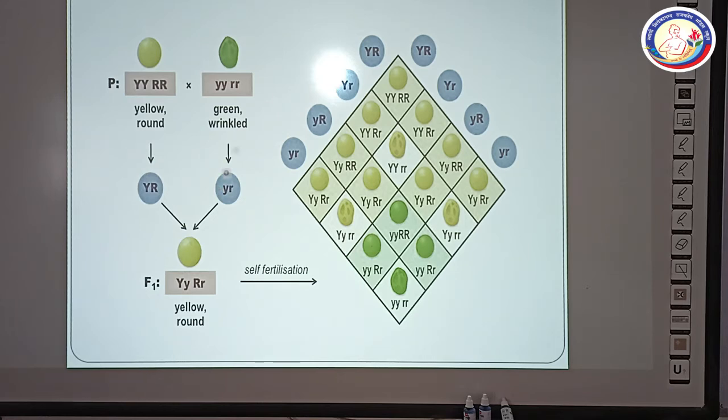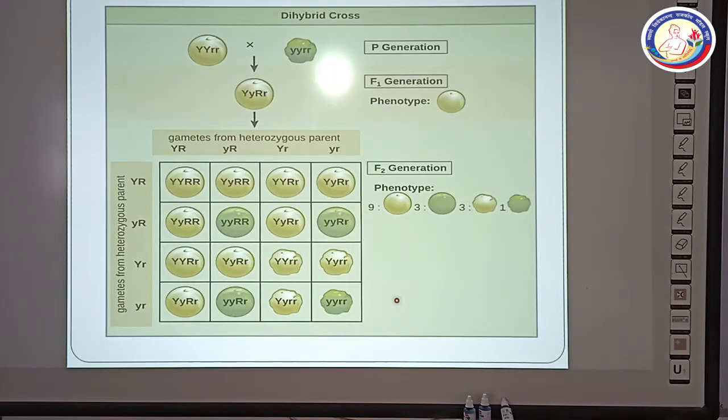This is the checkerboard where you can see this yellow colored triangle is showing the phenotype, that is the 9, round and yellow. You can see the wrinkled seeds with yellow color, and this is another new triangle, and this is the last one I have already explained.